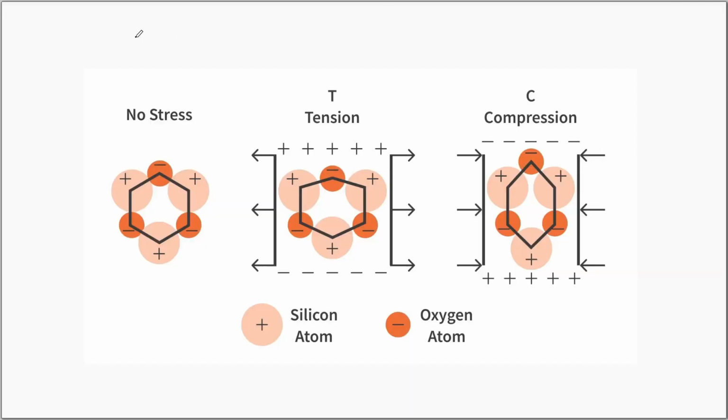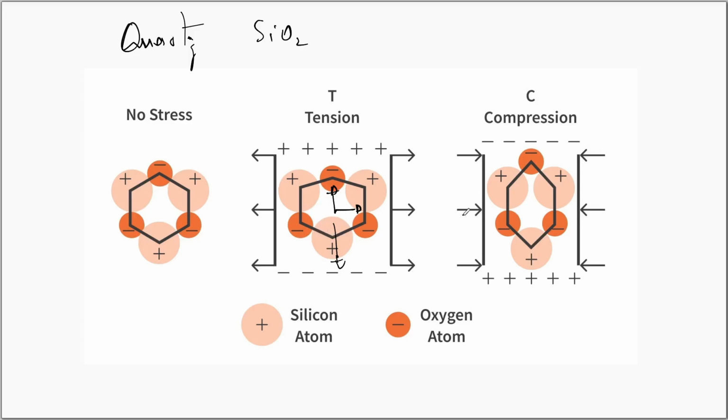An example for the piezoelectric materials is quartz. Quartz is nothing but silicon dioxide. So if you consider this as a quartz crystal, when tension is applied, you notice that opposite charges are developed on opposite sides perpendicular to the direction of the force. Say if this is the direction of force, then you see positive charges are developed on the top side and negative charges are developed on the bottom side. It is called the piezoelectric effect.